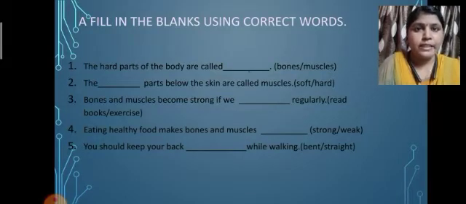Number 1: the hard parts of the body are called dash. What do we call the hard parts of our body? Your options are bones or muscles. Yes, and your answer is correct. Bones. The hard parts of our body are called the bones.